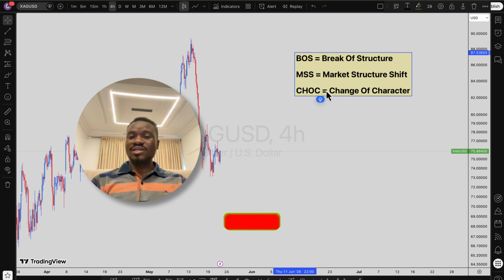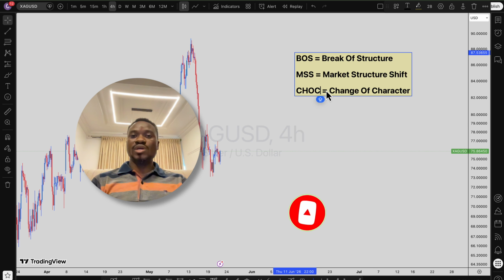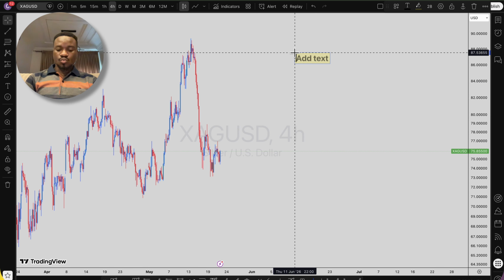With that being said, let's dive in on the break of structure, market structure shift, and change of character tutorial guide for beginners. Let's lay out these terms right here. We have the BOS, which is an abbreviation for break of structure.